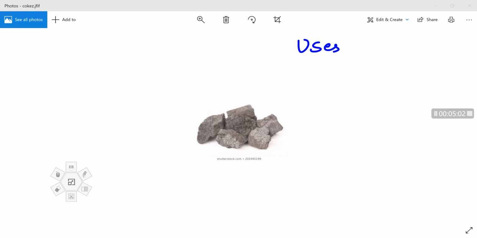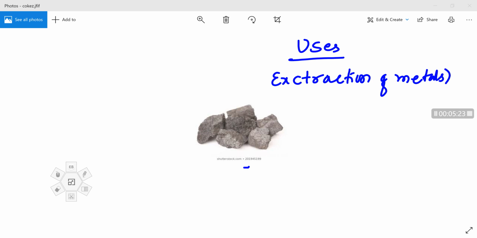Next, regarding the uses, coke is used as a reducing agent in the extraction of metals. So in extraction of metals, coke is used as a reducing agent. I can write here: reducing agent. Coke is used as a reducing agent. Now, this is regarding coke.